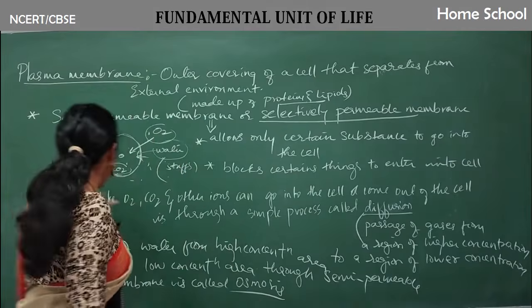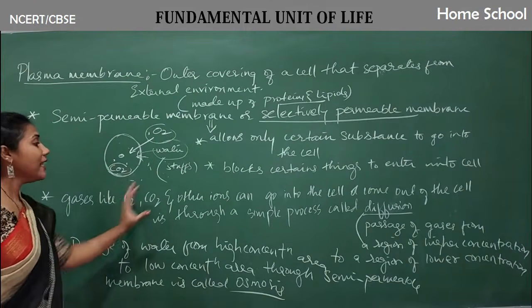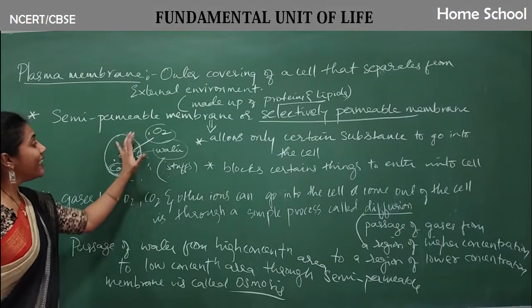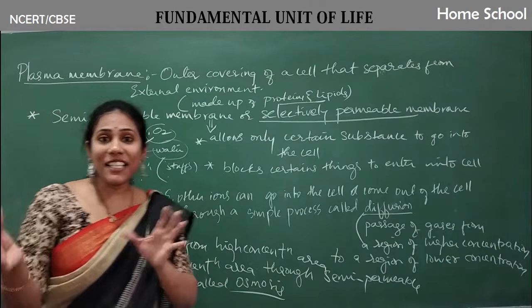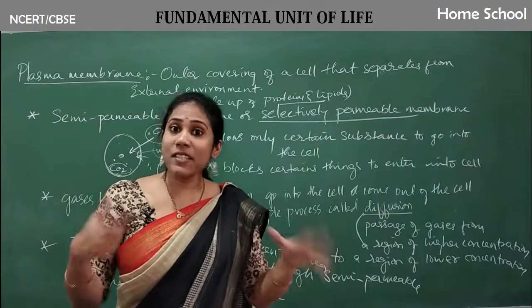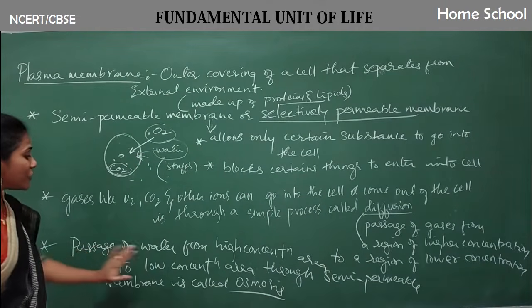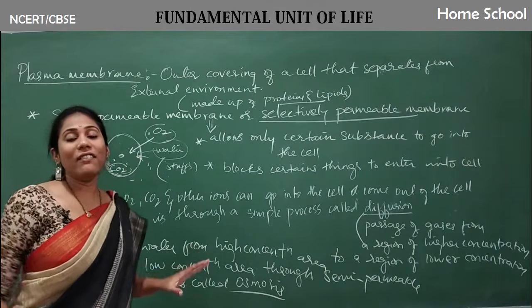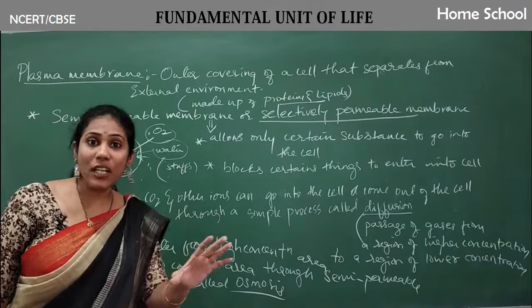But gases like oxygen and carbon dioxide can be passed inside or they can go outside even if the membrane is not there. For passage of gases, a membrane is not actually required, but for passage of water, the plasma membrane is compulsorily required, guys. And how does water always get passed?